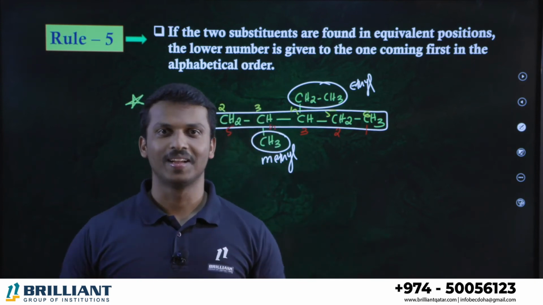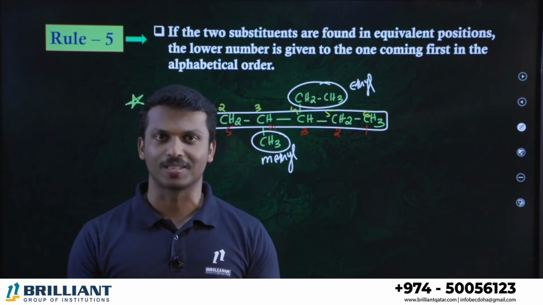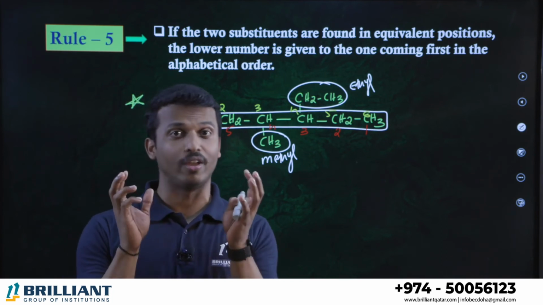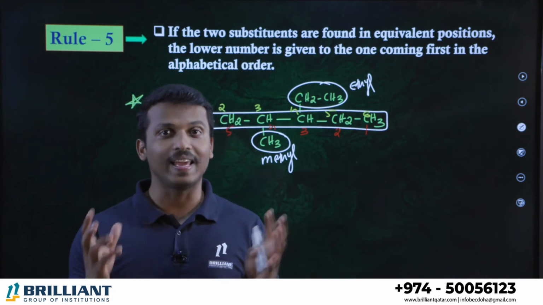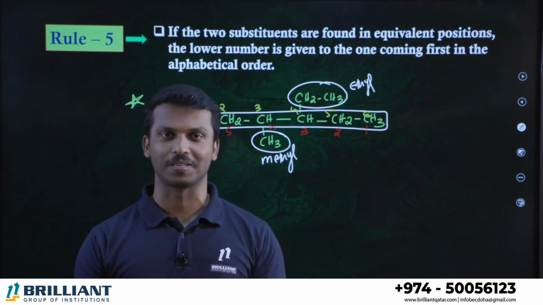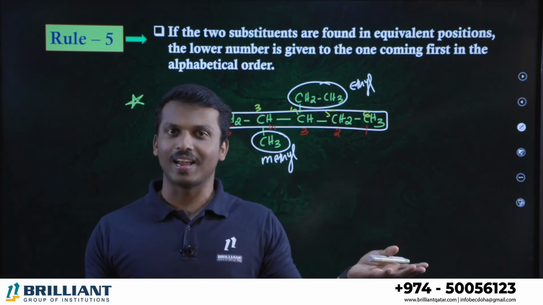They are equivalent. In such cases, you are going to write ethyl first. Why? Because of alphabetical order: when two different groups, methyl and ethyl, are present, we write ethyl first, because E comes first alphabetically. Here both are actually equivalent, so it is better to write ethyl first.